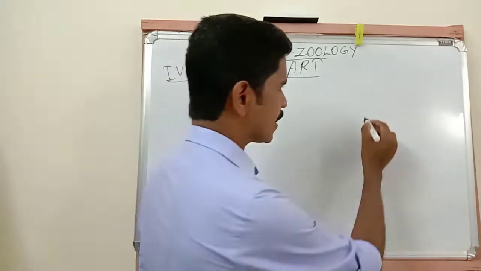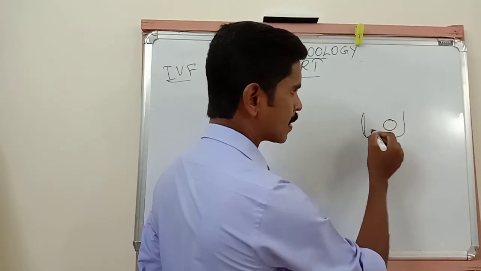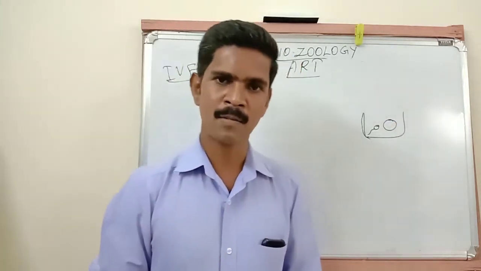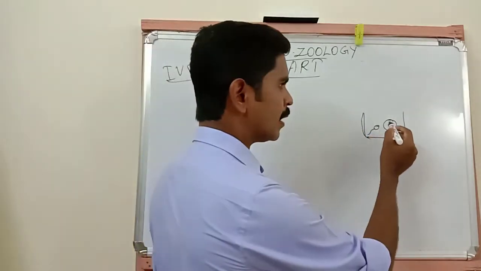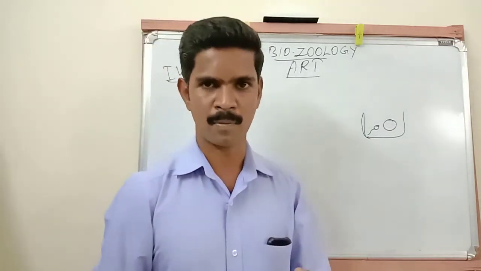That means inside a laboratory, in a culture vessel, the egg and the sperm cells are allowed to fuse and join. After the two sex cells fuse, a zygote is formed.